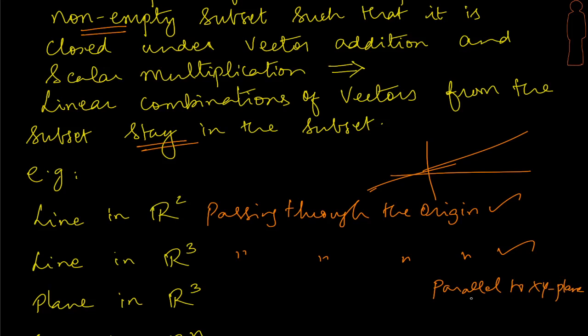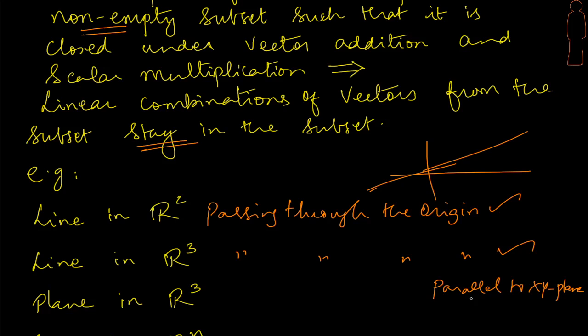You pick any two vectors on that plane and take a linear combination, you will definitely hit a vector on the plane itself. Now how do I understand the linear combination? Remember, a linear combination is like moving only in the direction of those vectors, some multiples of them, and adding them together. Now a huge, infinite plane at z equal to 3, how could it ever take you away from the plane? It can't take you behind the plane or in front of the plane, which means you will remain on the plane, and therefore yes, it does appear to be a subspace.